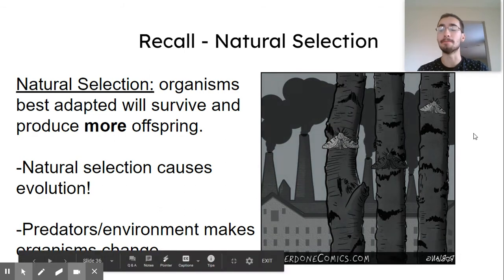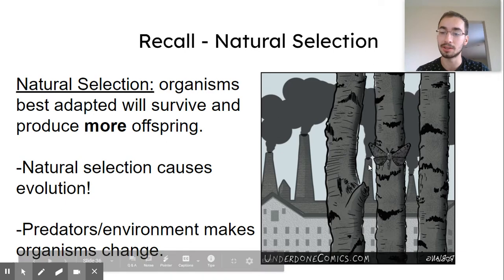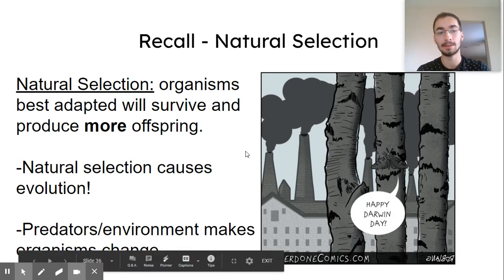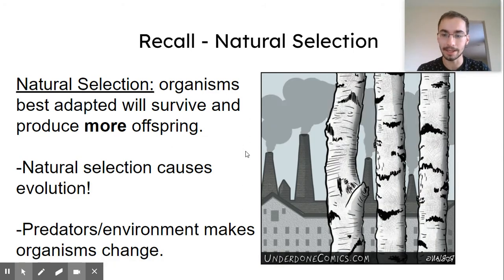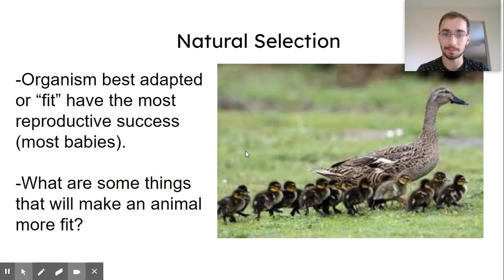Also on Monday, when you guys were birds, you were the ones causing these moths to evolve because you put the pressure on them. So natural selection causes evolution. It's a mode that forces organisms to evolve and change.